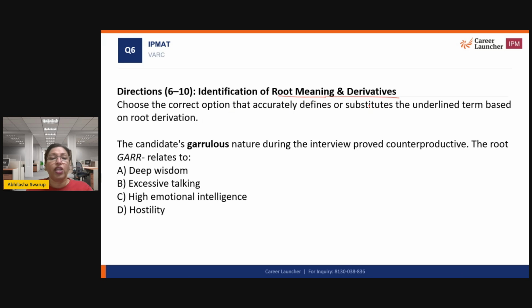Now let us take a look at some more questions where we are trying to identify the meanings of the root words. The candidate's garrulous nature during the interview proved counterproductive. The root word gar relates to what? The word garrulous means somebody who talks a lot, right? So therefore, gar would be excessive talking. Garrulous is somebody who talks a lot, who's very verbose, very talkative. So I'm looking at excessive talking.